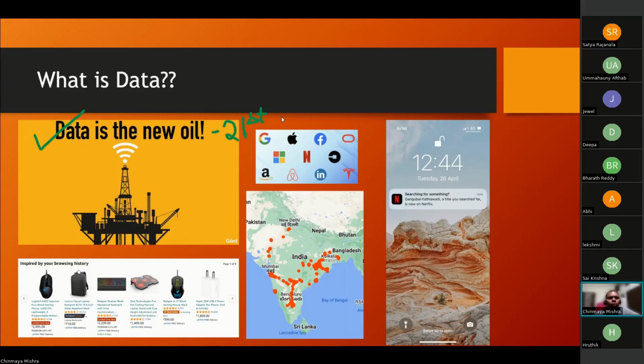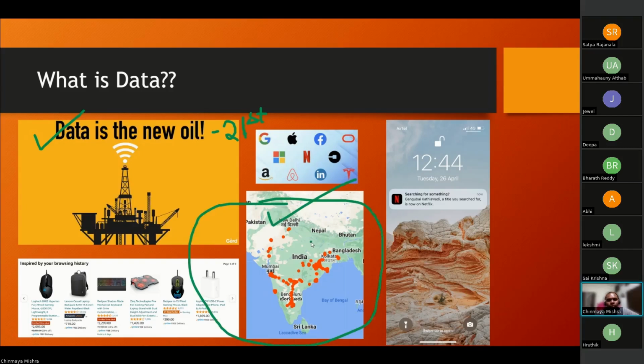I'll say Google, for instance. If I ask you what you did five years back, you might not be able to know. Even I will not be able to know what I did on a particular date. But there's a feature in Google Maps called Google Timeline. I go to my Google Timeline, I select the date 5th of Feb 2019, and I'll get to know which places I visited that day, right? And it's my habit also. I just keep doing these things so that I get to know, okay, on this day I had visited this particular place. So this image that you see over here is an old image, taken last year, of all the places I visited in India.